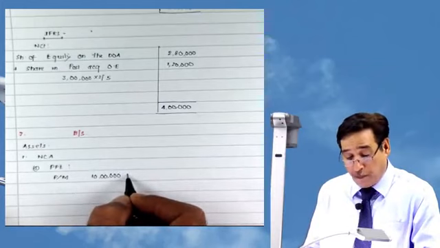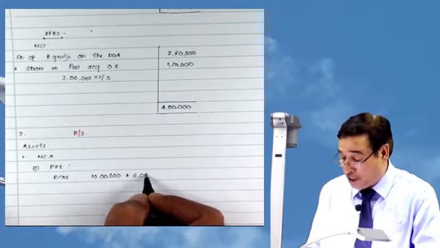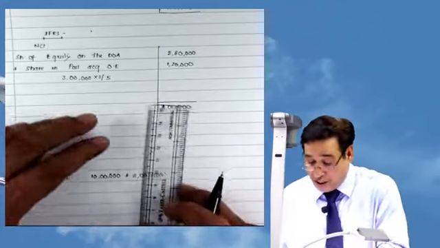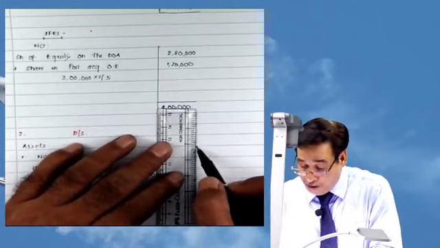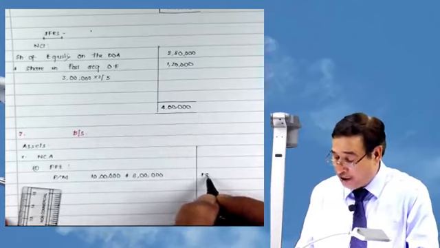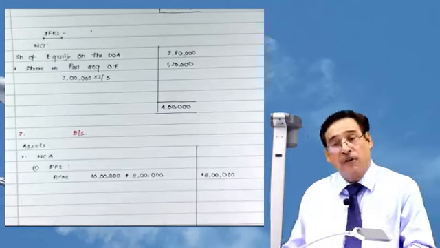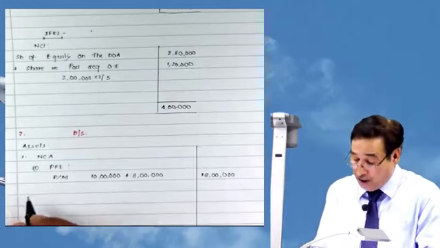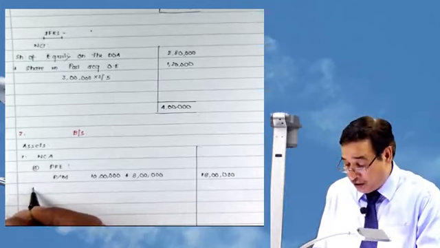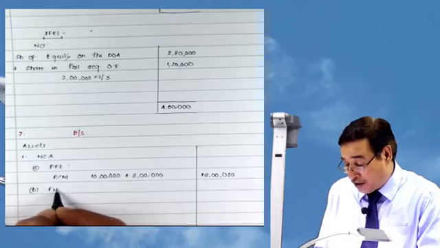And property, plant and equipment of its subsidiary is 8 lakhs. So, we shall simply combine it, and total property, plant and equipment of the group will be 18 lakh. This is known as line by line addition. Line by line addition, correct? Next item is financial assets. Under non-current asset, next item is financial assets.